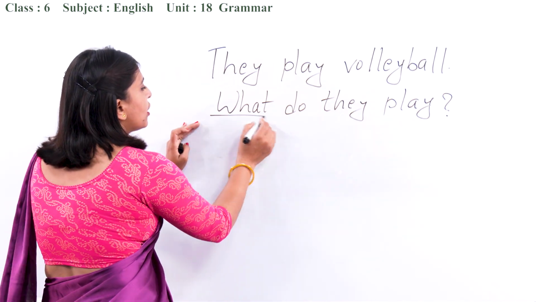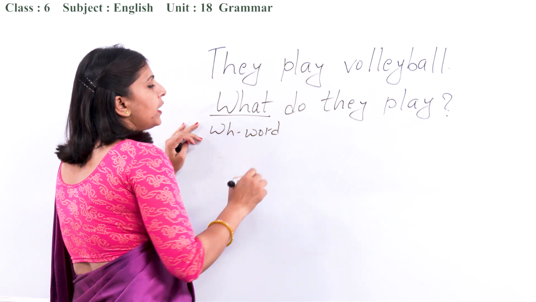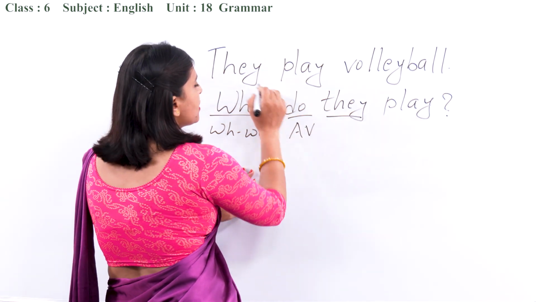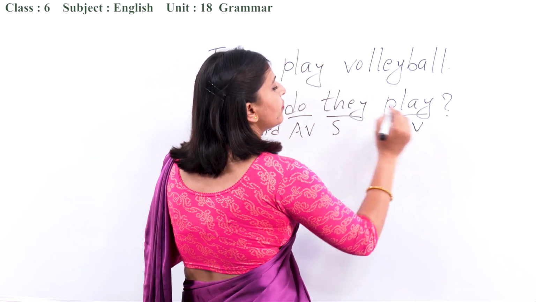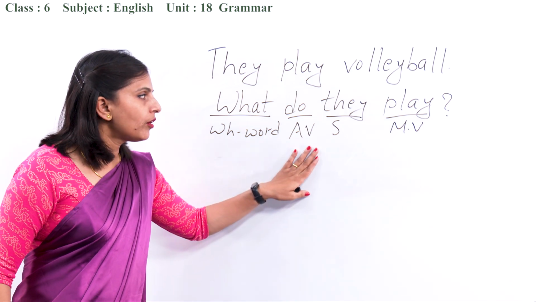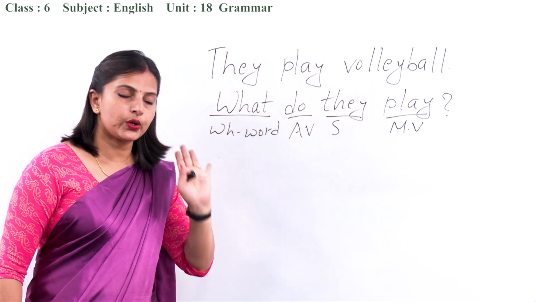First of all, WH word, alright? Then the auxiliary verb, then the subject, and then the main verb, okay? WH word, auxiliary verb, subject, and then the main verb, okay?